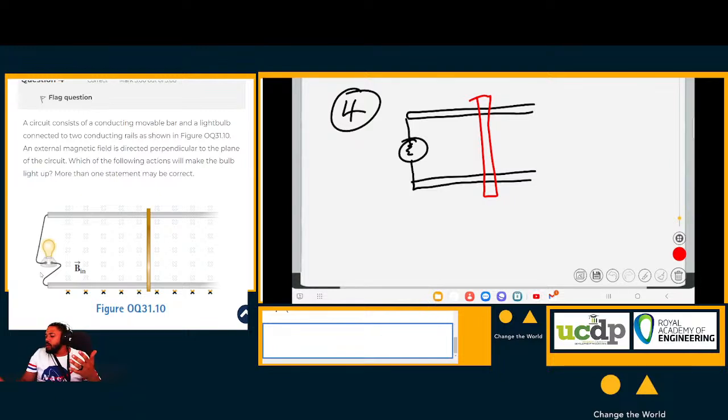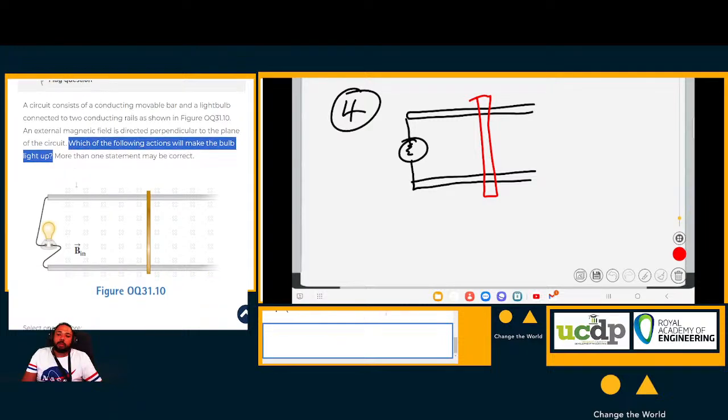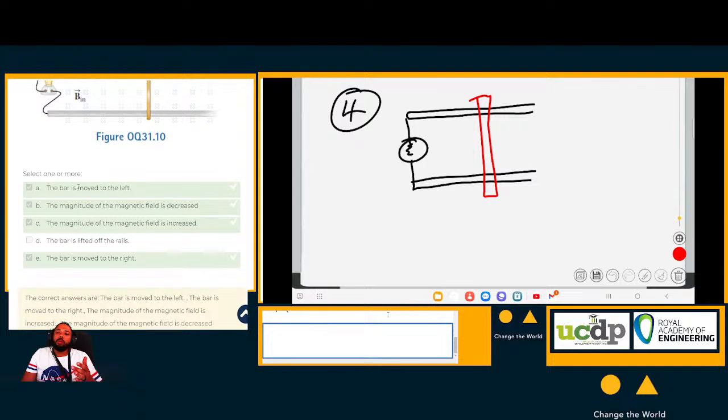So in order for us, now they ask which of the following actions will make the bulb light up. Basically what they're asking is, which one of the following actions will induce an EMF? Because an induced EMF will make the bulb light up.